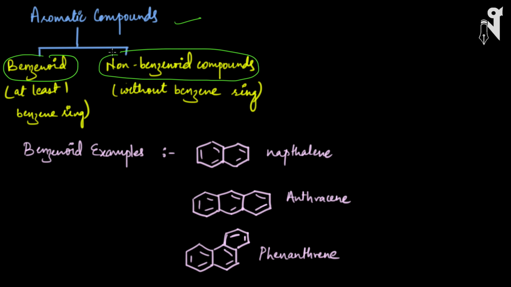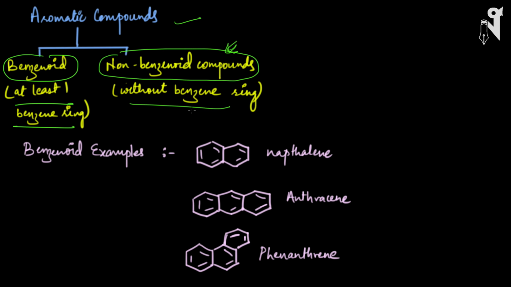As the name suggests, benzenoids are the compounds which must have at least one benzene ring, so their basic composition is made up of benzene. Whereas non-benzenoid compounds do not contain benzene at all, but they will have closed conjugation and all the other conditions required for a compound to be aromatic.